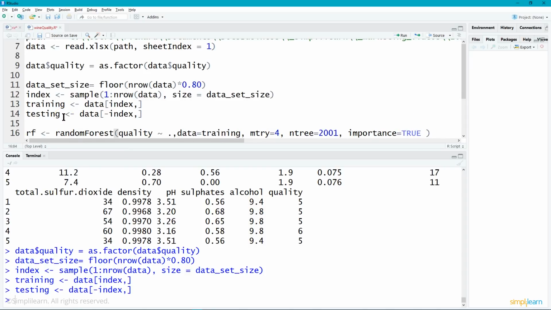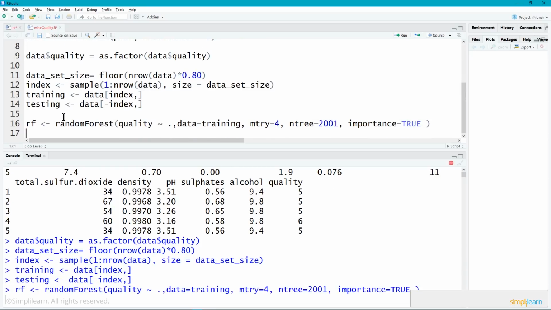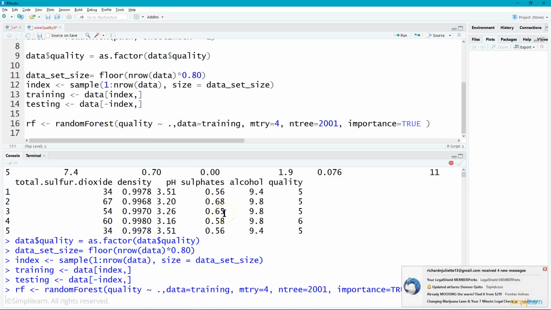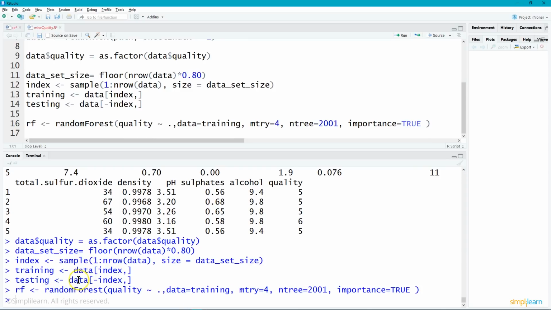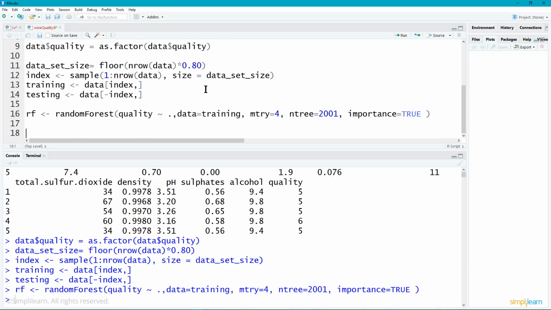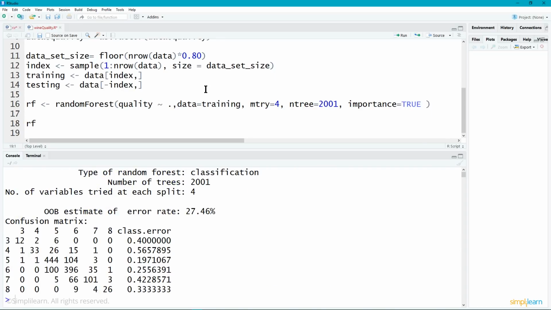So this whole thing has been centered around getting to RF set to the random forest. And let's go ahead and execute this line of code. And you'll see it takes a little bit down here to execute as it goes through and sets it up. And you'll see it probably takes a minute or so to execute the code, depending on the size of the data and how good your machine is. And then with all of our data, we can start looking at the answers. We'll just do RF, and we'll execute that.